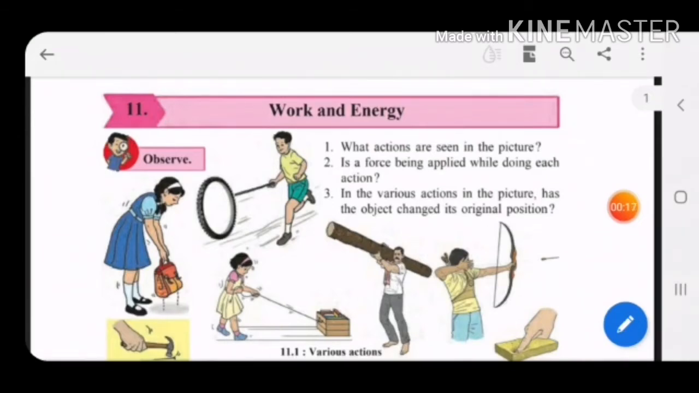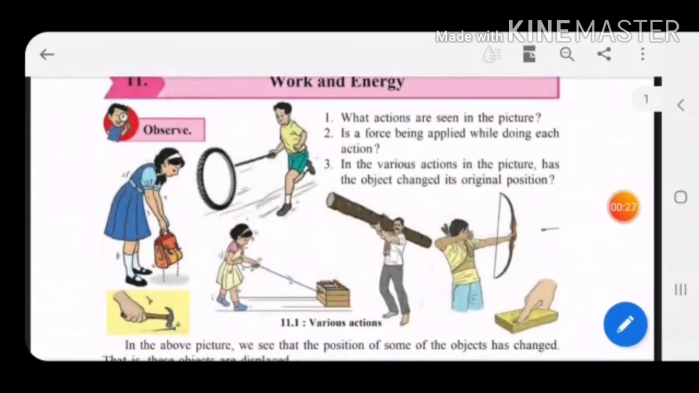Children, in the beginning they have given us some pictures with various actions and they have asked some questions. Let us observe and answer them. First one, what actions are seen in the picture? So children, let us see one by one what are all the actions seen.